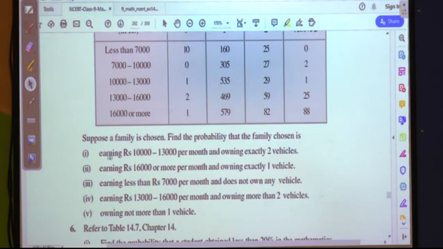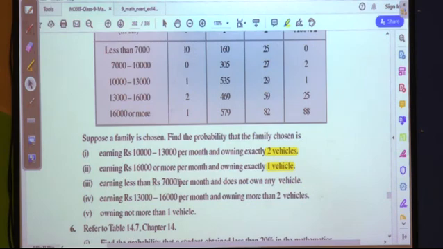First one, earning rupees 10,000 to less than 13,000 per month and owning exactly 2 vehicles. Second, earning 16,000 or more per month and owning exactly 1 vehicle.